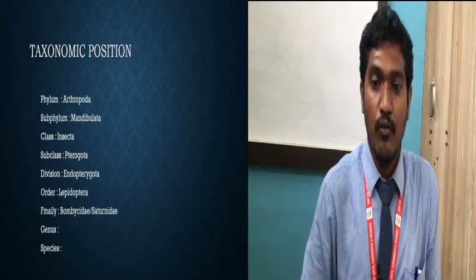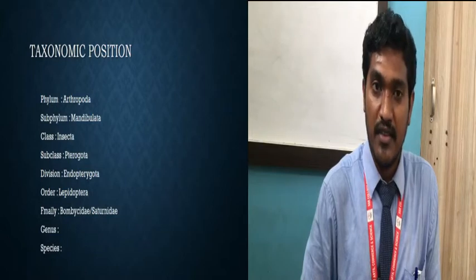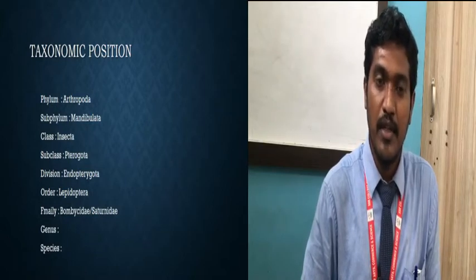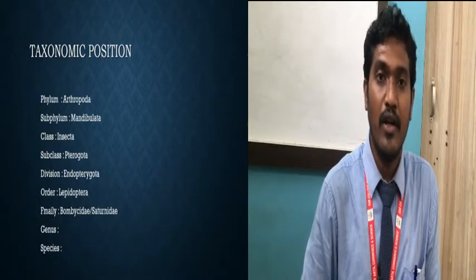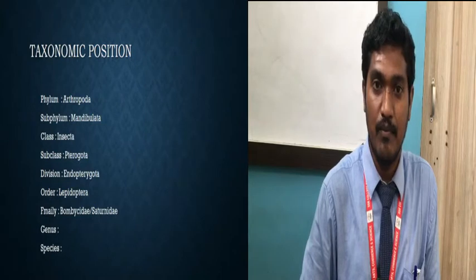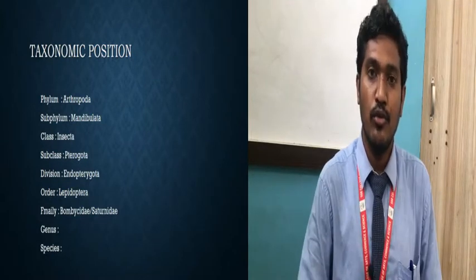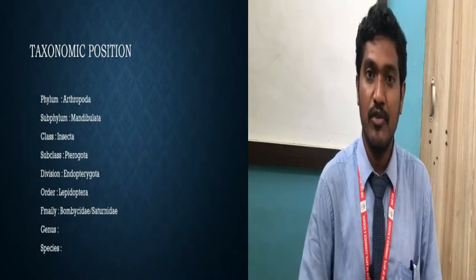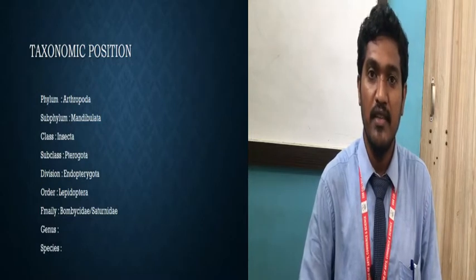But whatever the 4 types we are studying, these 4 types belong either to the Bombycidae or to the Saturnidae family. Genus and species will be different for each type. So we will see that. After the taxonomic position, we will go through each type of the silkworm.